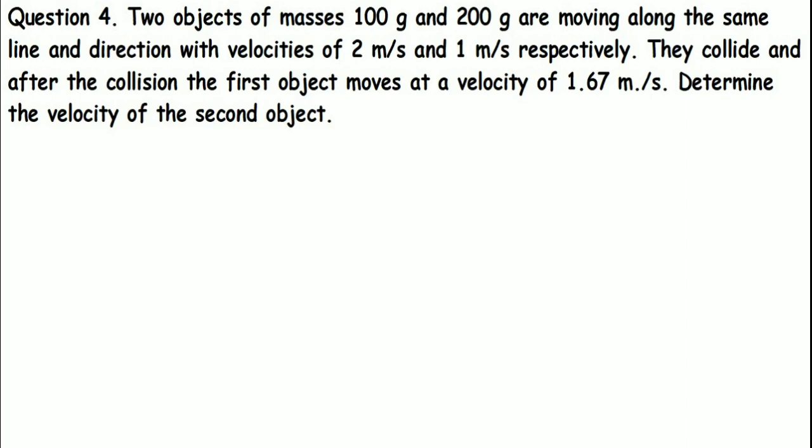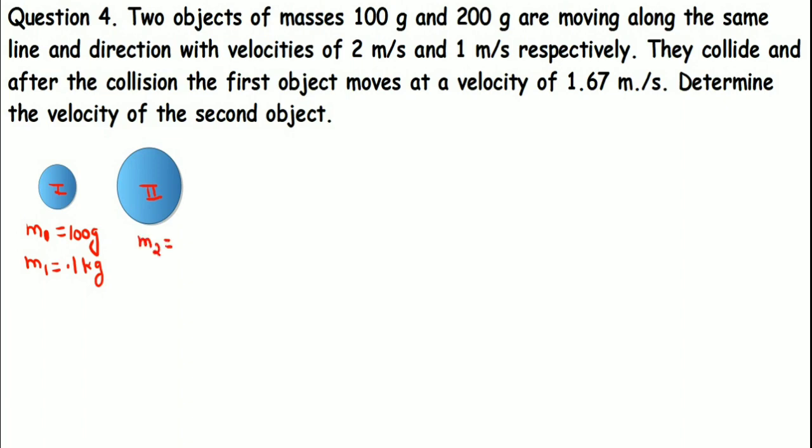They are moving with the velocity 2 meter per second and 1 meter per second respectively. And after that they collide. After the collision, the first object moves at a velocity of 1.67 meter per second. Determine the velocity of second object.